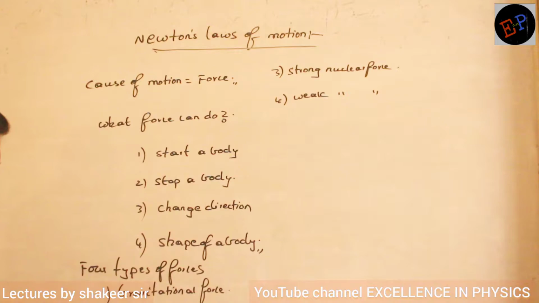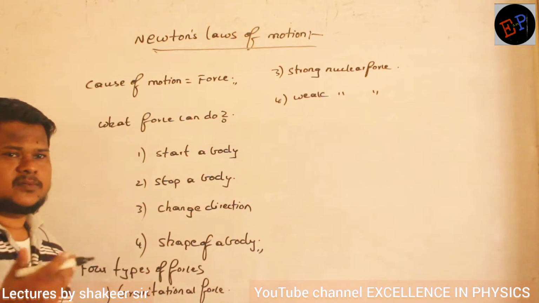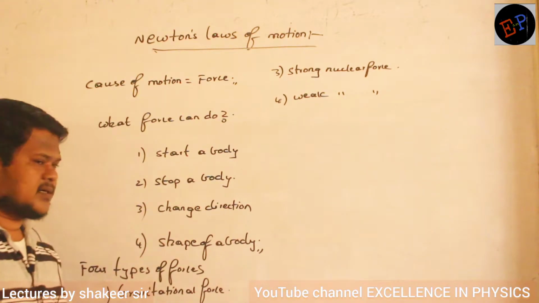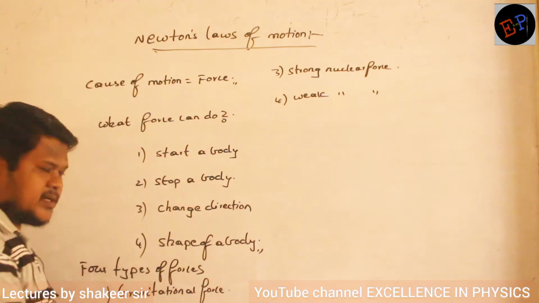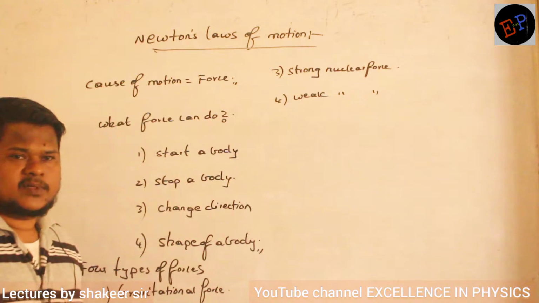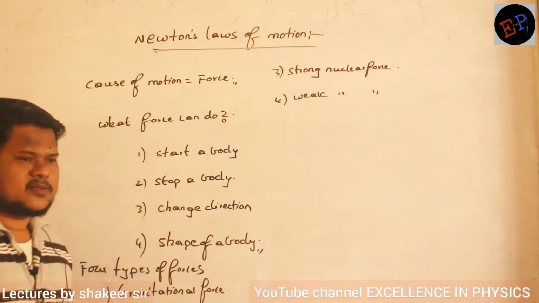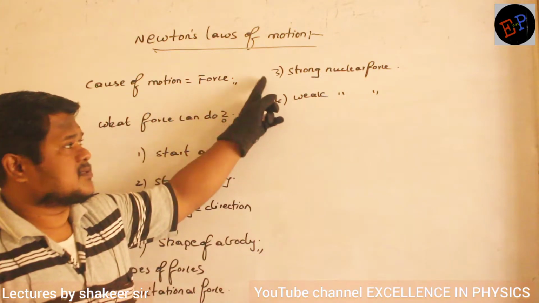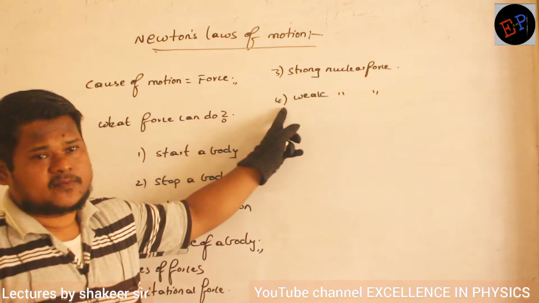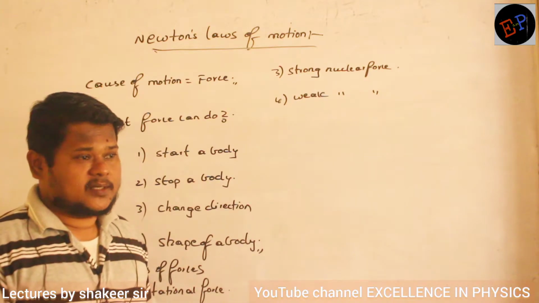Whereas electromagnetic force is the force existing because of electric field and magnetic field combined, that is called electromagnetic force. Magnetic force is an electromagnetic force. So there are many electromagnetic forces existing in the universe. Similarly, strong nuclear force and weak nuclear forces exist inside the atom. Are you able to understand?